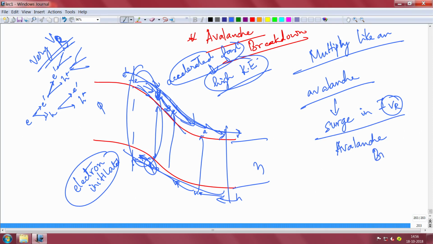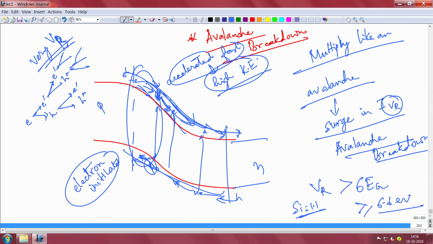This is called your avalanche breakdown, and there is a critical field at which it will happen. Typically, it will happen at a reverse bias voltage greater than 6 times the band gap. So, silicon band gap is 1.1 eV, so the avalanche breakdown will happen at a reverse bias voltage of more than 6.6 electron volt at least, okay. So, you know, the avalanche is basically this rapid multiplication of carriers, because they gain kinetic energy and keep producing electron hole pairs in a very rapid succession, okay.